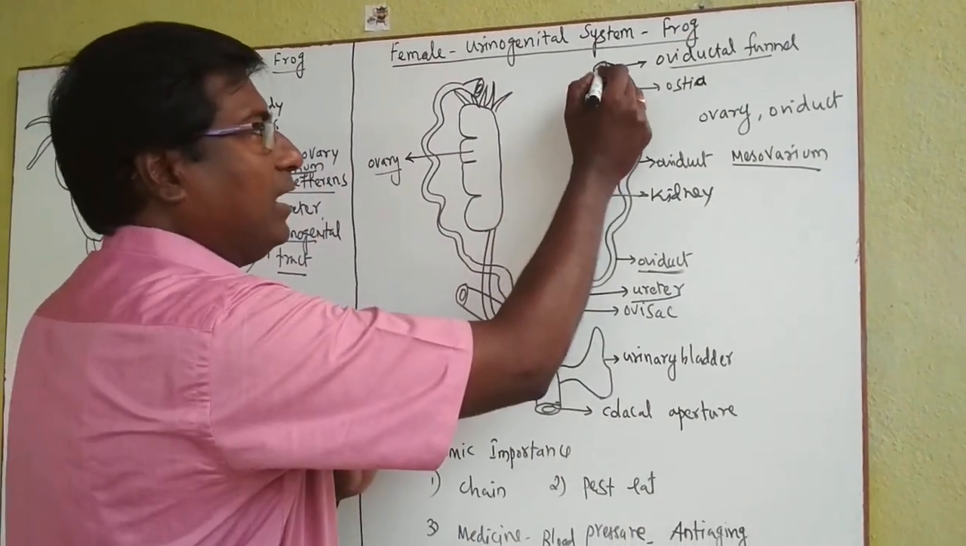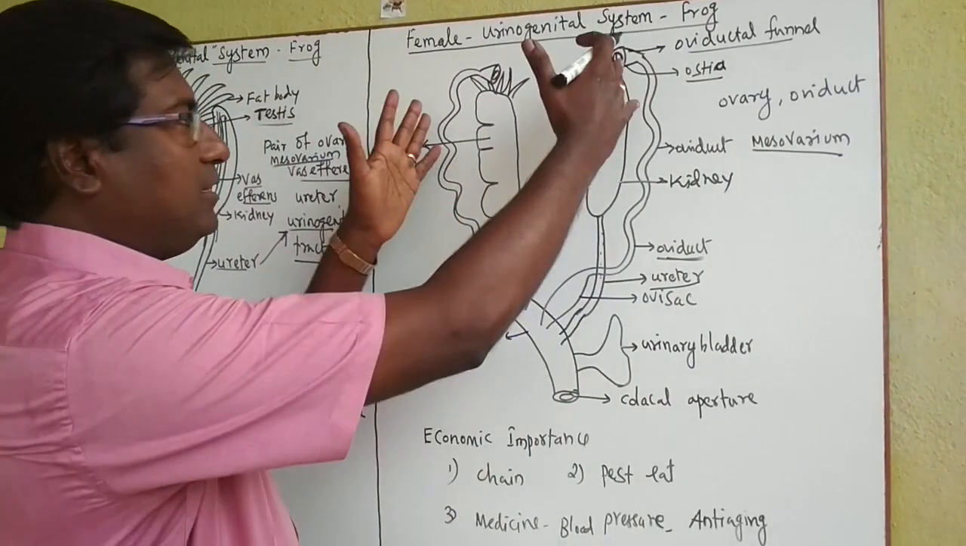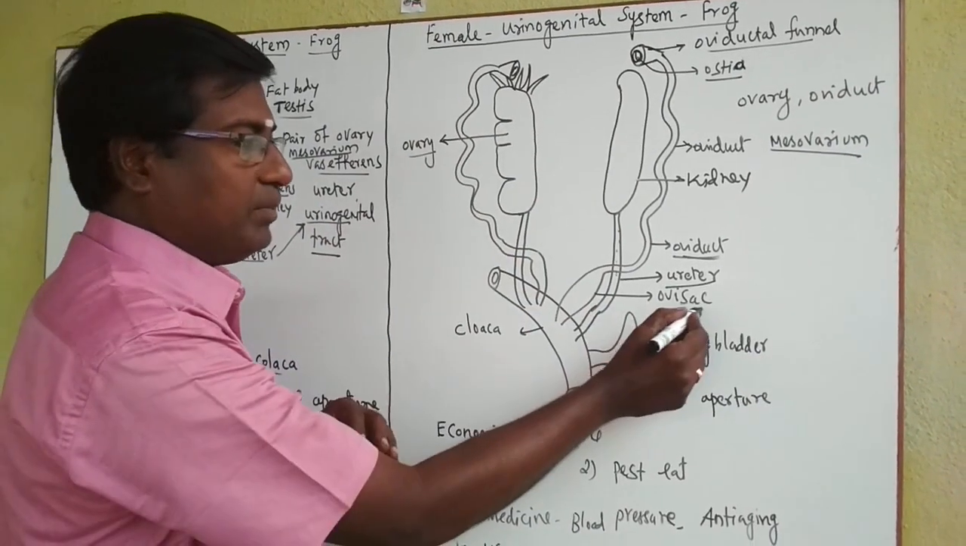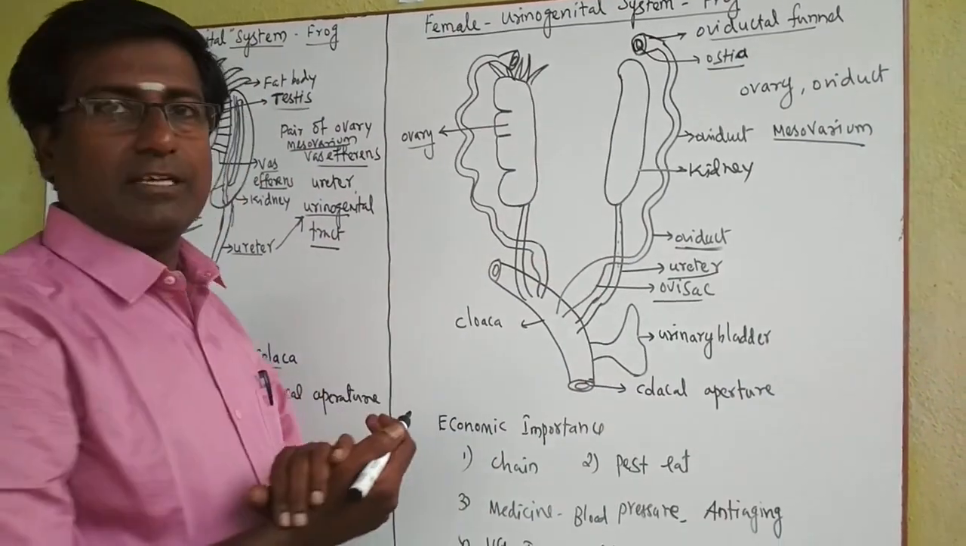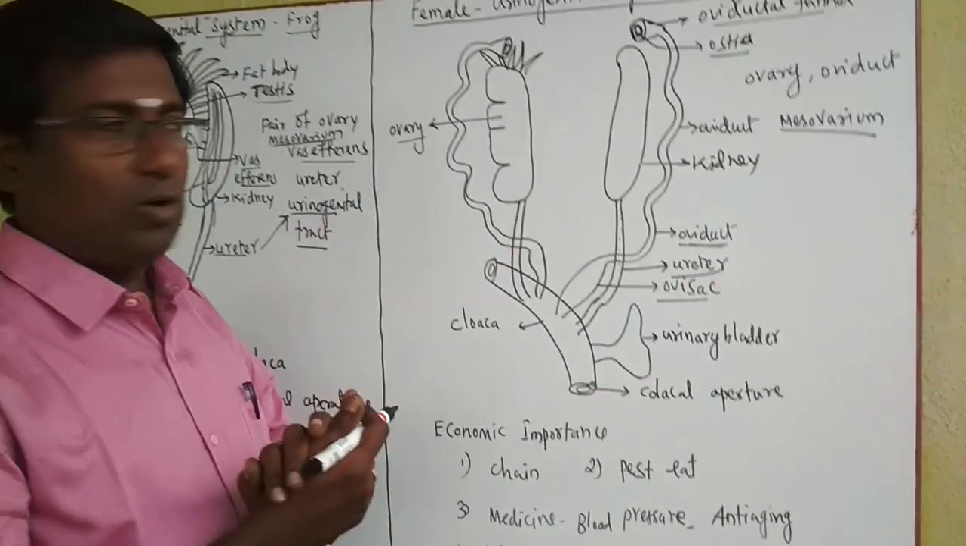In this oviductal funnel, there is an opening. That opening is called ostia. And see, both oviducts in the posterior region are dilated to form the ovisac. This is a sac-like structure which temporarily stores the egg before releasing it into the cloaca.